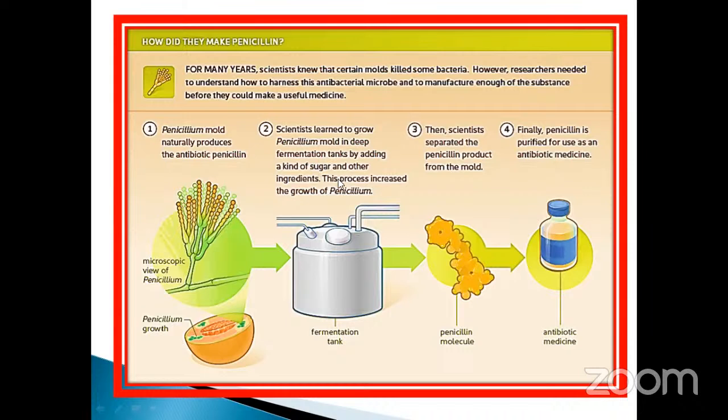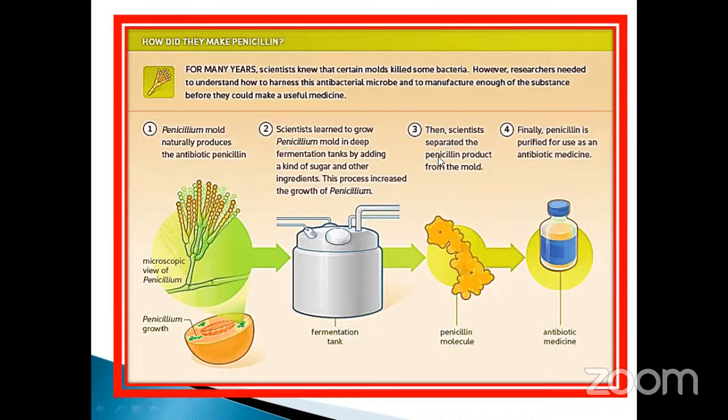The process increased the growth of penicillium. The fungi absorb nutrition from the tank and multiply, so the count increases.